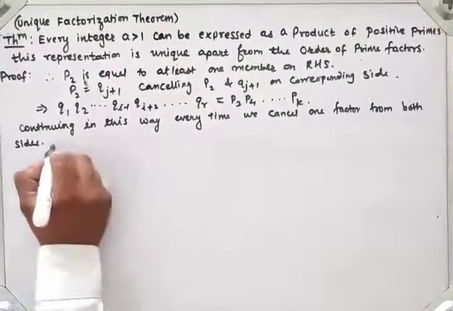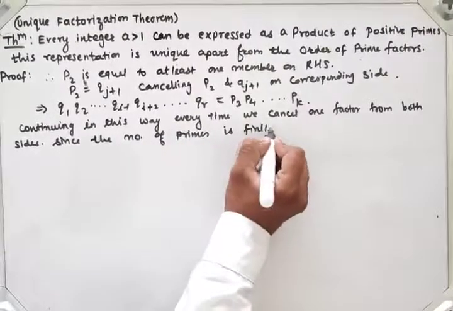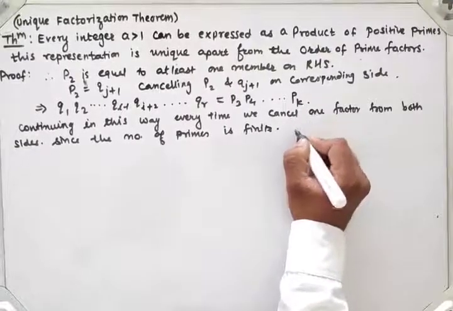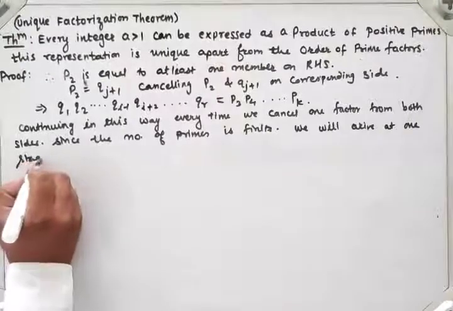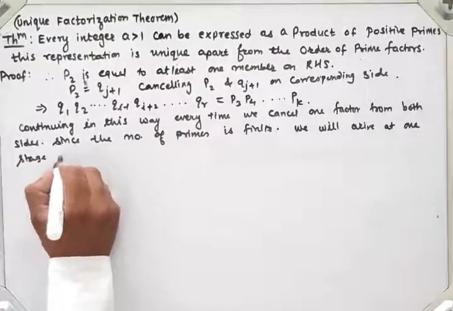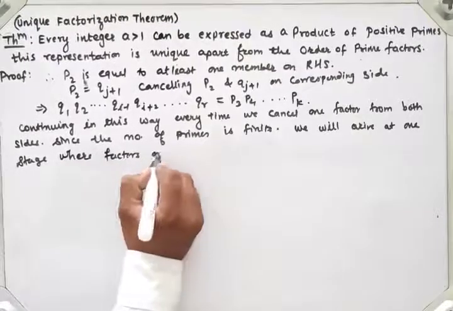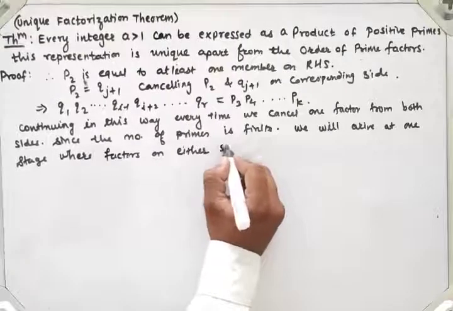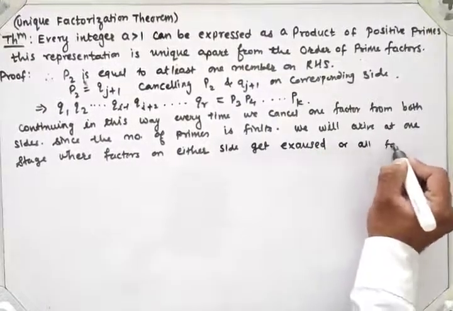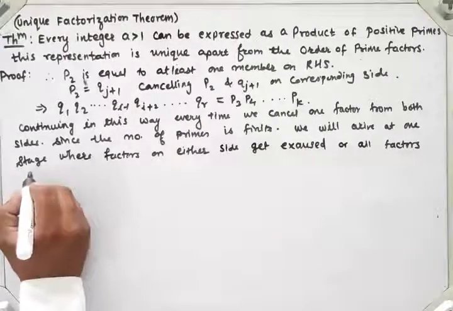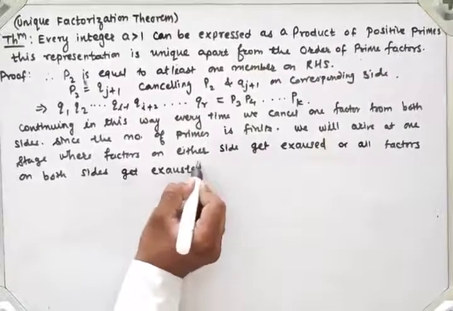Since the number of primes is finite, we will arrive at one stage where factors on either side get exhausted, or all factors on both sides get exhausted simultaneously.